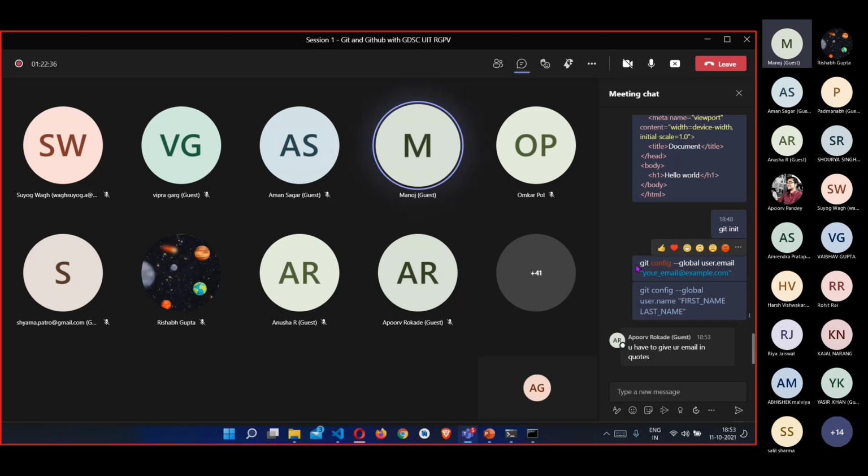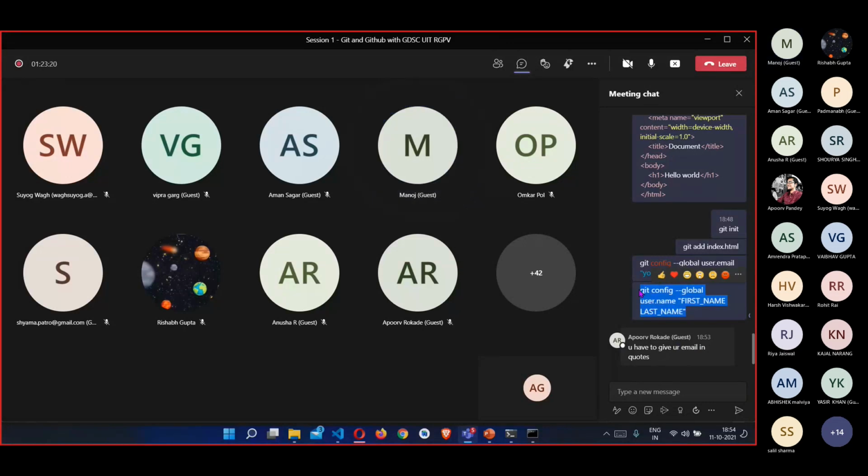But which email ID should I add? My school's? Do you have a GitHub account? Yes, sir, I have. Then I suggest you add the email ID with which you are registered on GitHub. But it's not necessary. In this git config, you can add any of your email IDs. But since we will also need to connect it with GitHub in a later section, it would be great if you use the GitHub email ID. Sir, when I used mine, it shows invalid key. So now I am trying with my college mail ID.